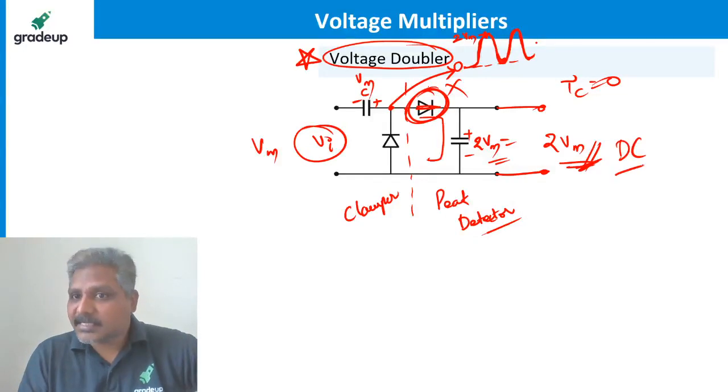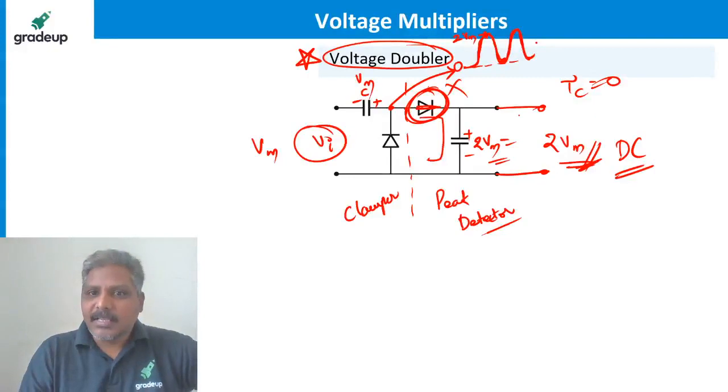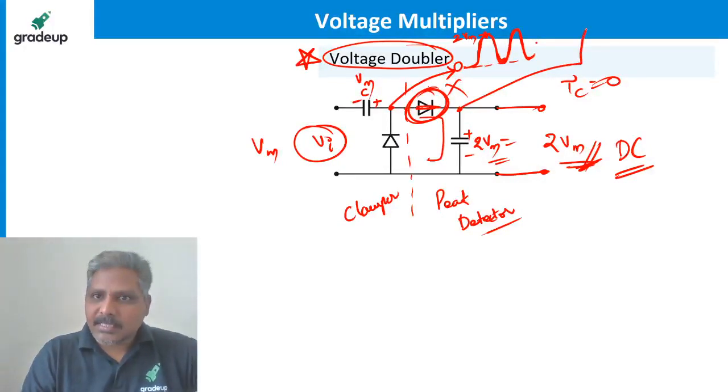Yes, it is a DC value. It is constant because of the capacitor. Suppose I want to plot the waveform for this capacitor voltage, how will the waveform be? The capacitor will be charging like this to Vm, and then it remains like this forever.